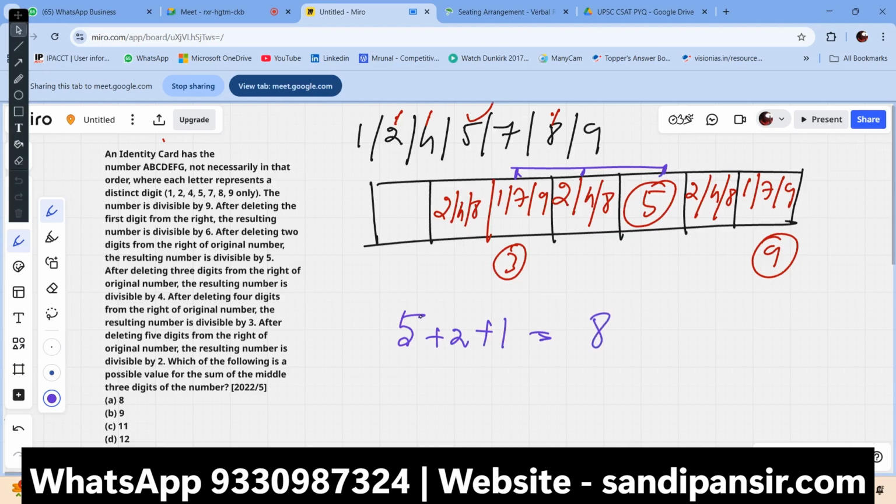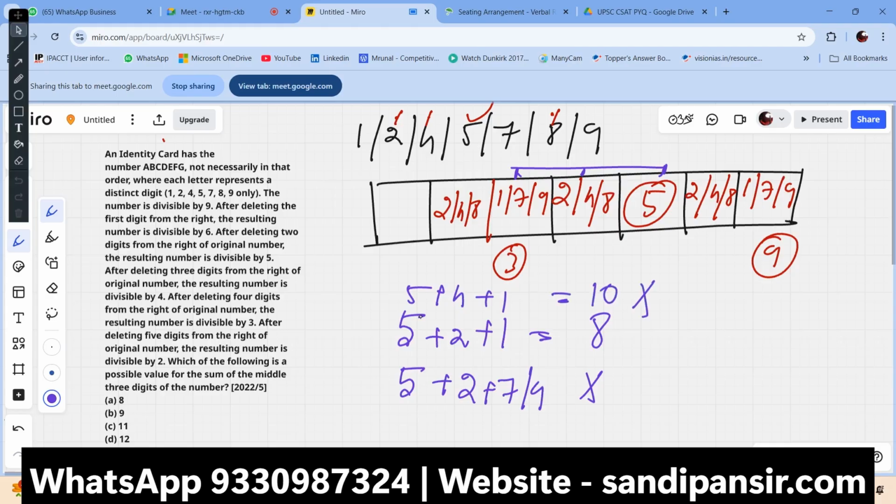If I took 5 here, if I took suppose 2 here, or anything like either 7 or 9, the value would go much beyond it. So it cannot be possible because the answer is only 12. The value would go much higher than this. So if I took here 5 plus 4 plus 1, the number would be 10. 10 is not here.